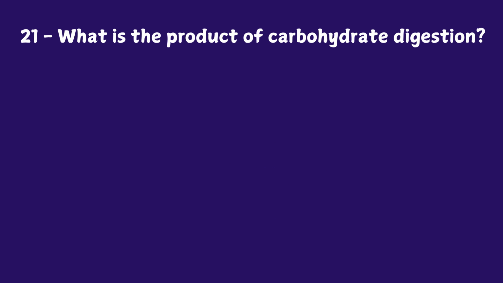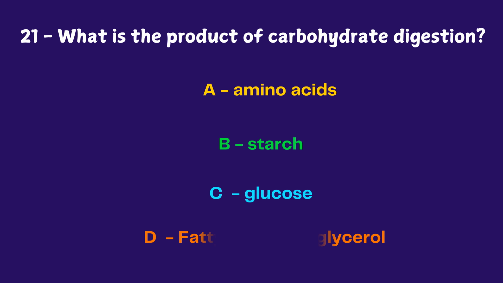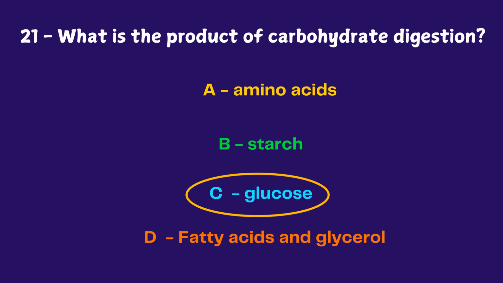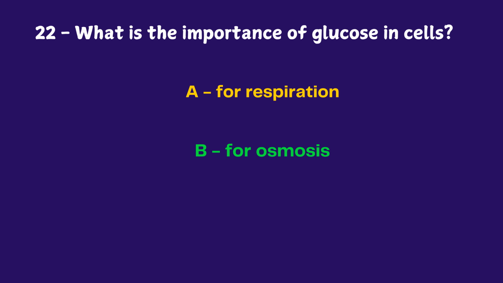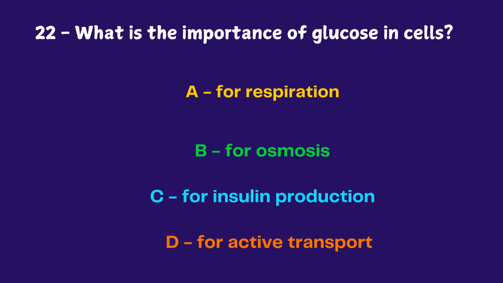What is the product of carbohydrate digestion? Amino acids, starch, glucose, fatty acids and glycerol. The answer is glucose. What is the importance of glucose in cells? A, for respiration. B, for osmosis. C, for insulin production. D, for active transport. The answer is respiration.